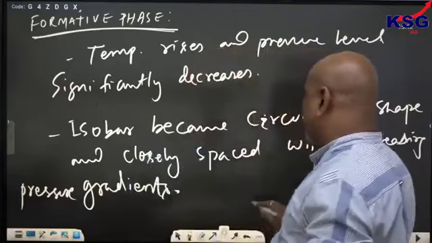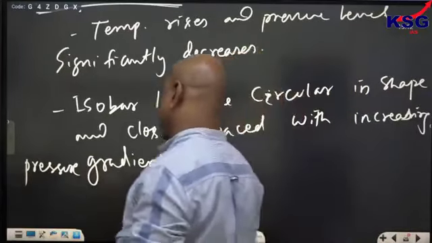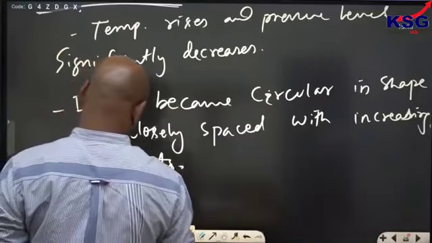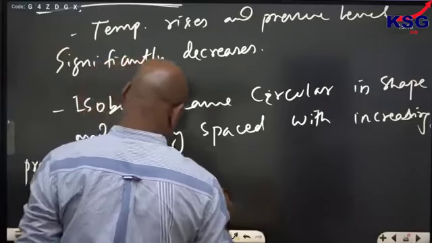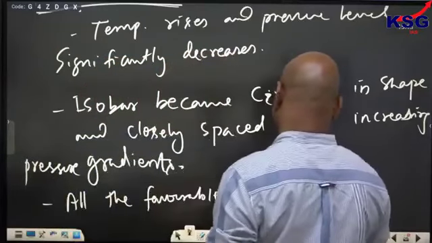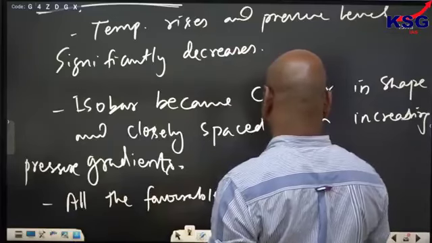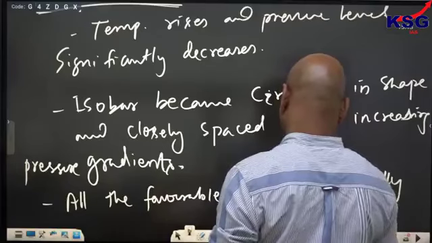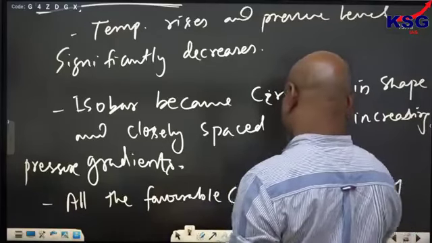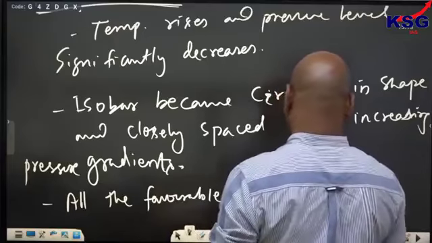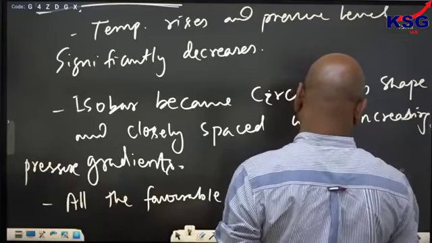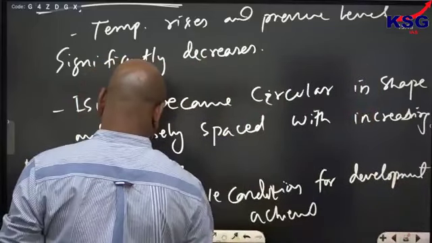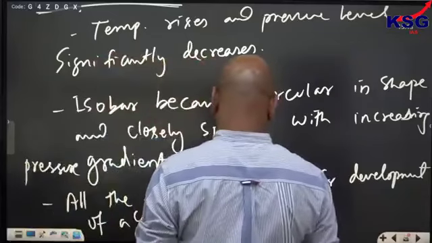So all the above favorable conditions for the development of a cyclone are gradually achieved.